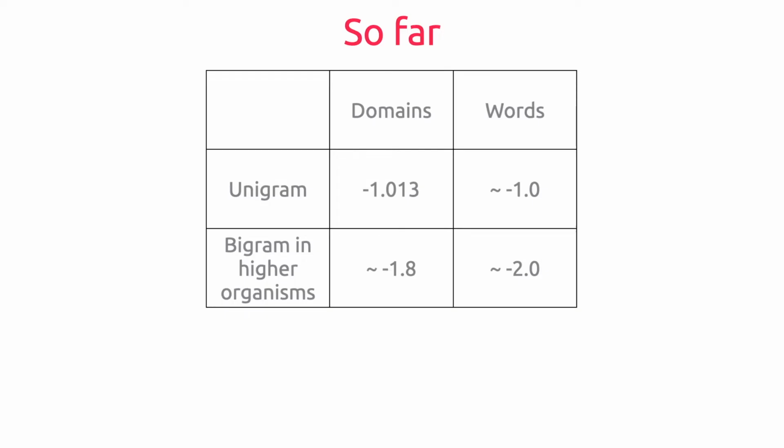So far we have seen that the frequency distribution of single words or domains, which is also called unigram, have similar values in natural languages and genomes. Even the bigram frequencies also have similar power law characteristics.